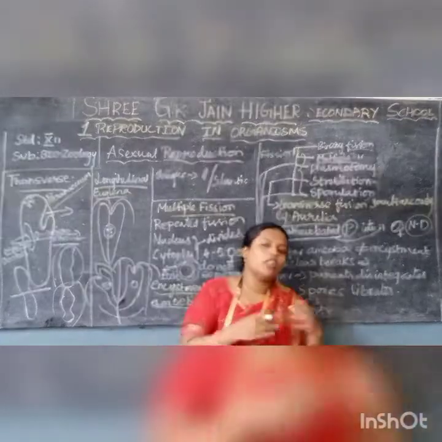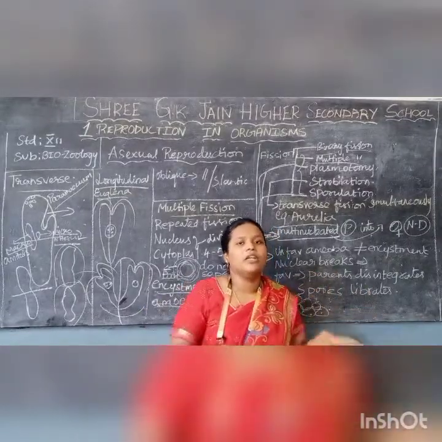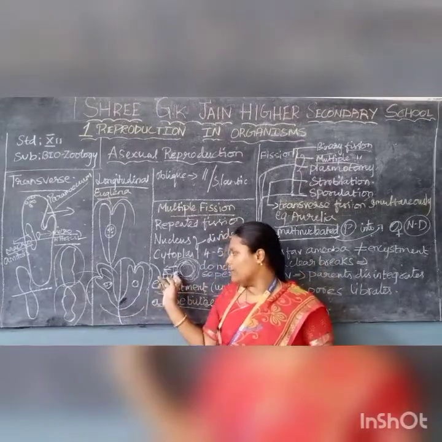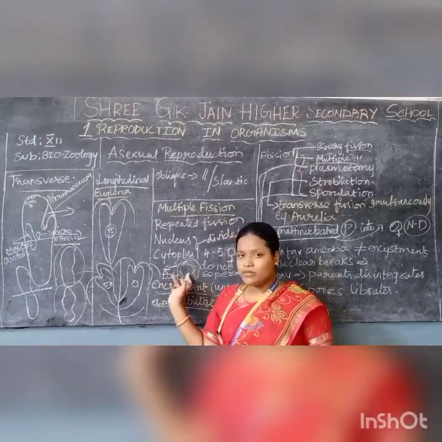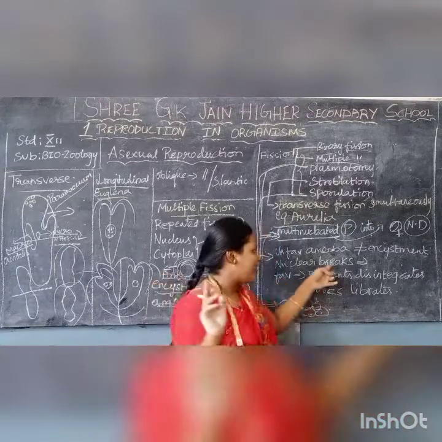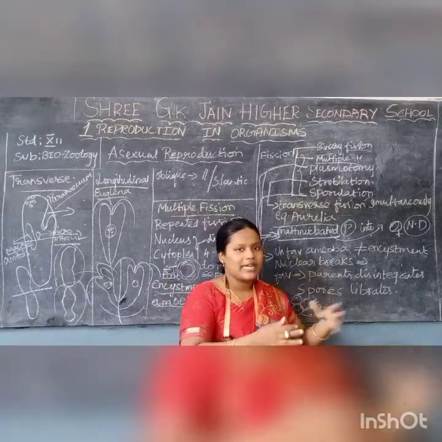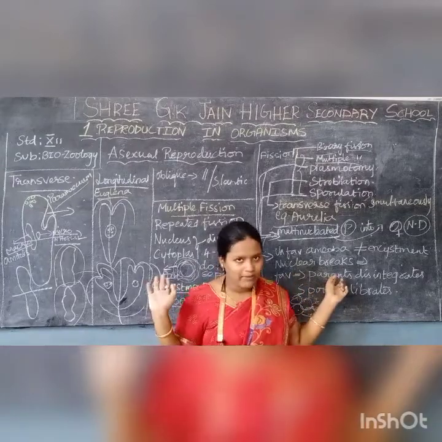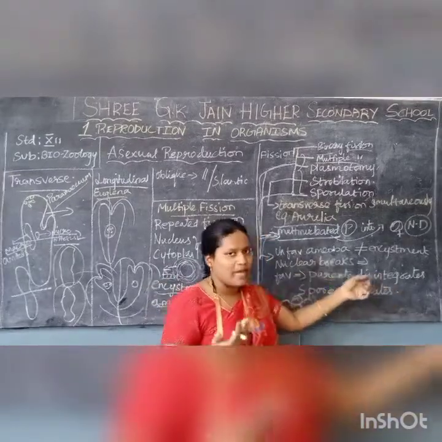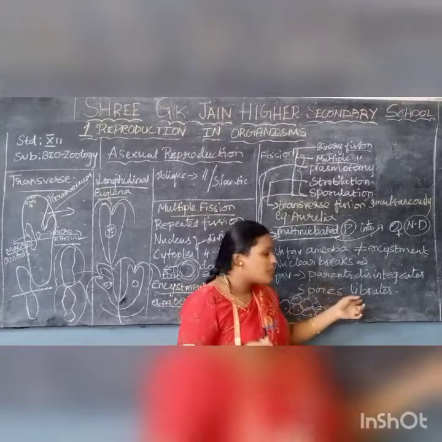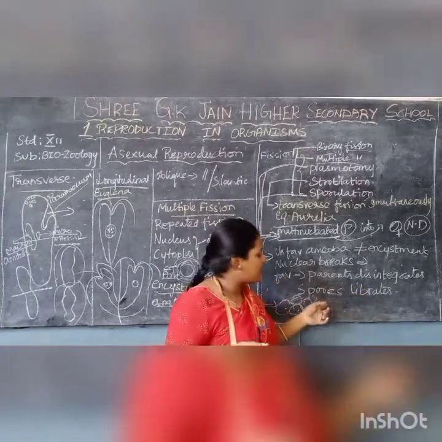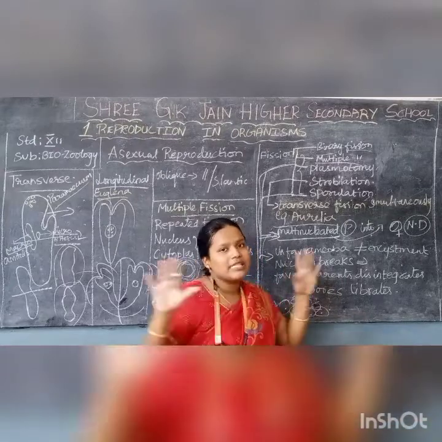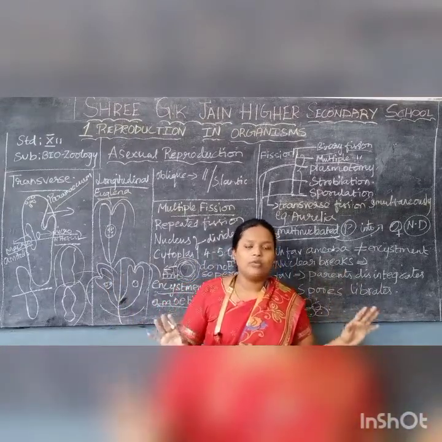starts breaking and all the daughter cells will be produced from the nucleus. Here the nucleus starts breaking. Here the encystment will not be produced, and the nucleus breaks and the daughter cells will be produced. In the favorable condition, this same thing happens. The parent disintegrates and disappears, and the nuclear divisions take place, the spores are liberated and the daughter cells will be produced. So this is the entire fission we have now explained.